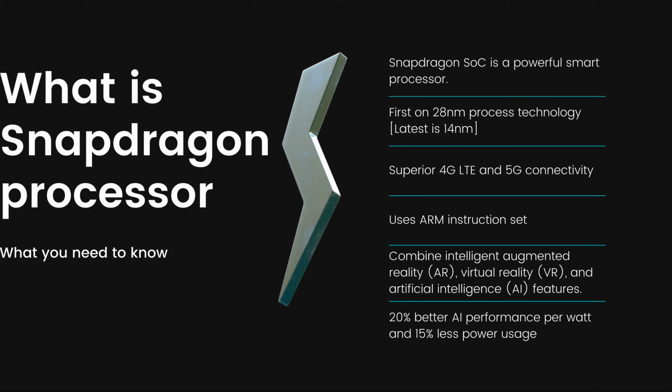What is the Snapdragon processor? The Snapdragon SoC is a powerful smart processor. First on 28 nanometer process technology, then 14 nanometer, but now it has been 5 nanometer or 7 nanometer. Superior 4G LTE and 5G connectivity, uses the ARM instruction set, combined with intelligent augmented reality, which is AR, virtual reality, which we know as VR, and artificial intelligence, AI, features. 20% better AI performance per watt and 15% less power usage.